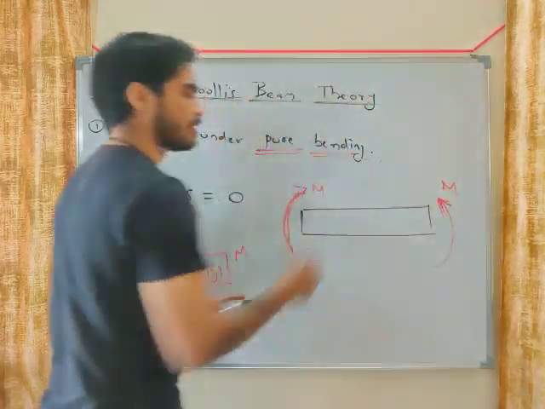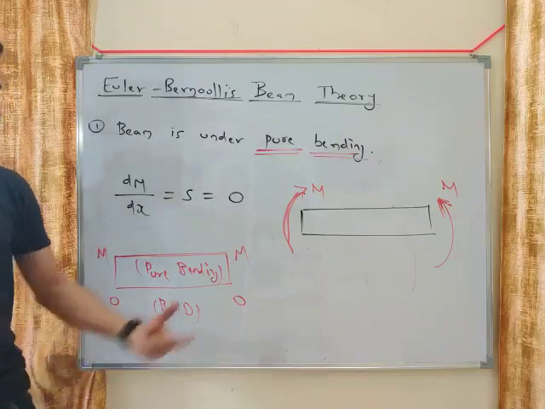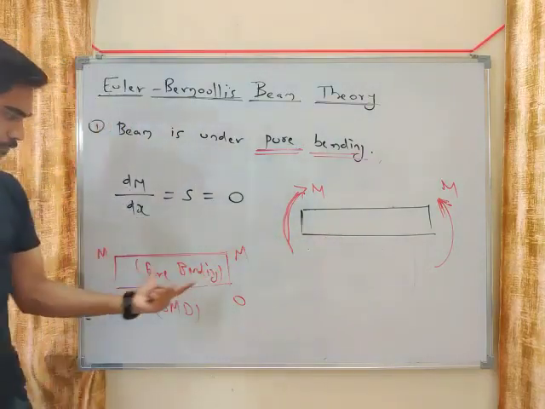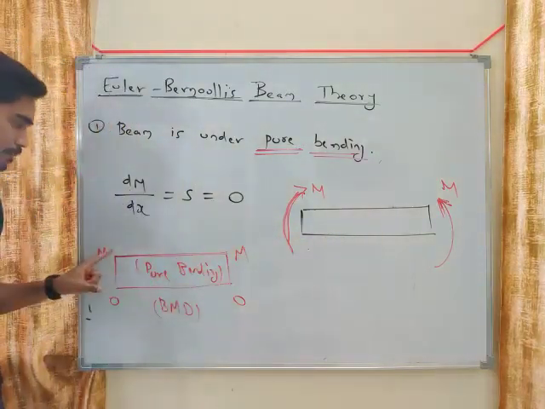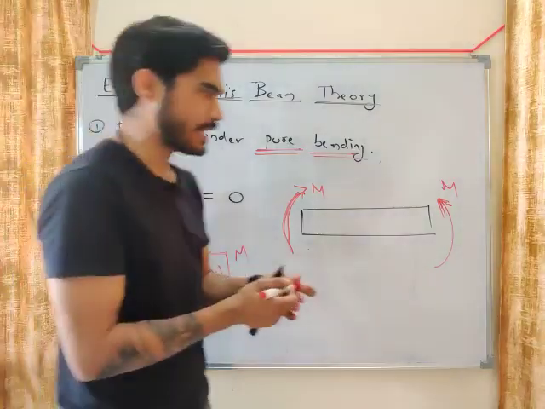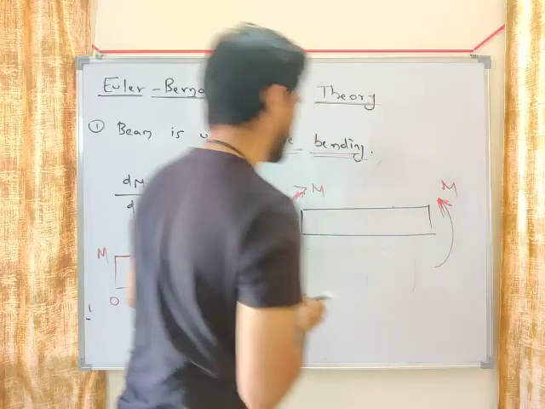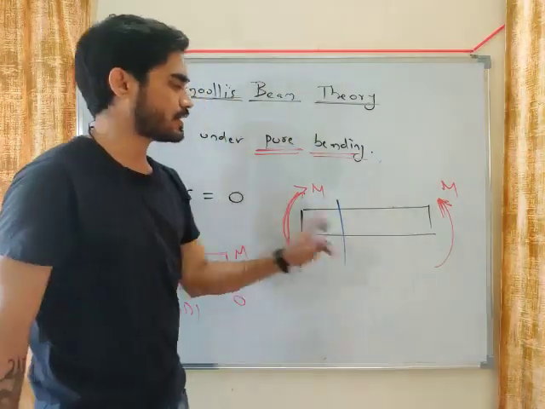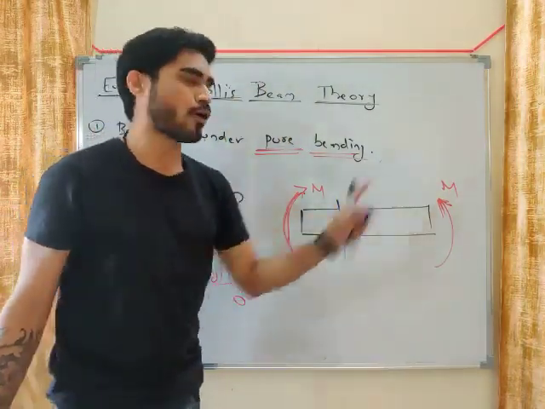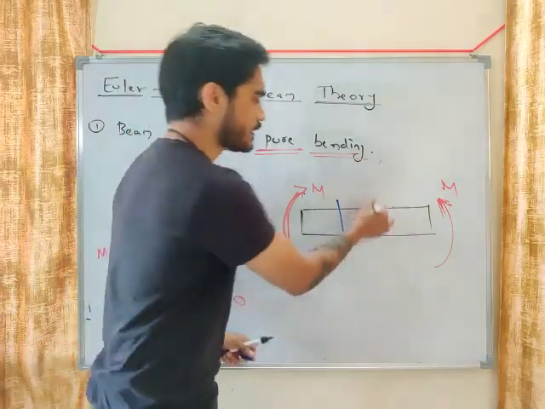If you draw the bending moment diagram for this beam, you will get this diagram. Consider any section of this beam. What is the bending moment? From left or from right, the bending moment will be M. Consider this section.